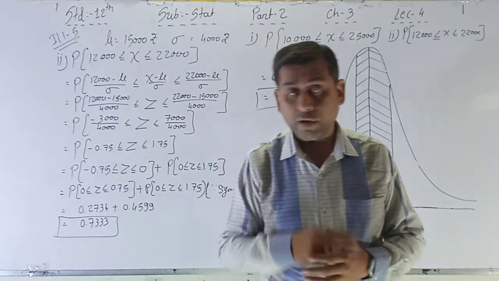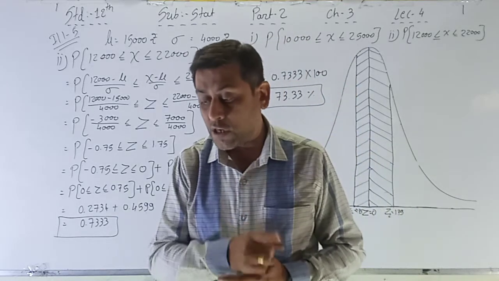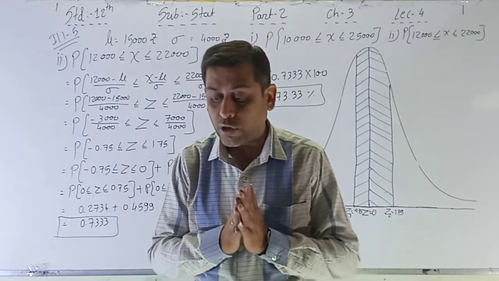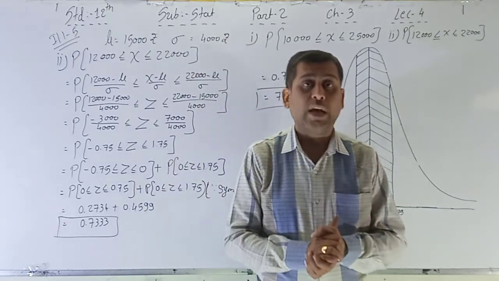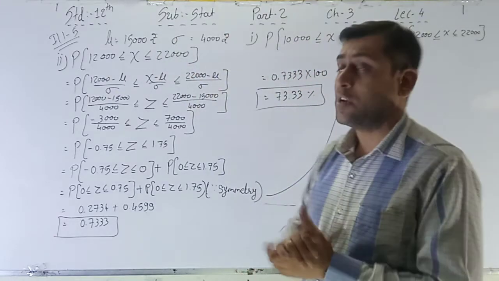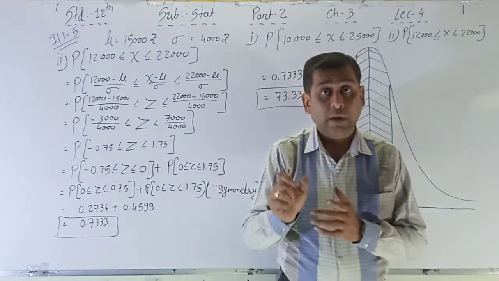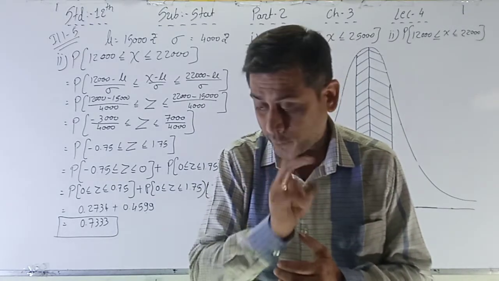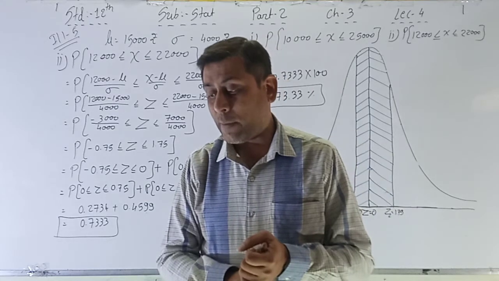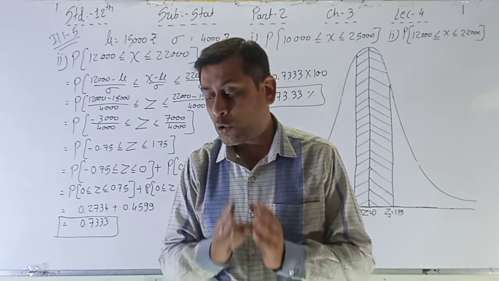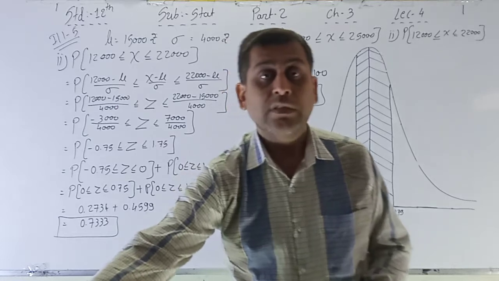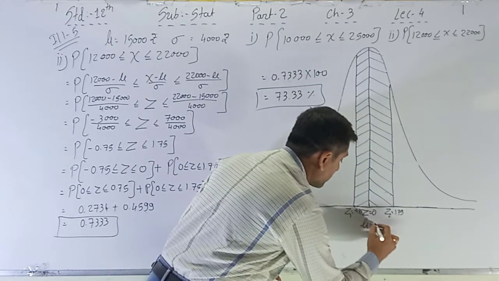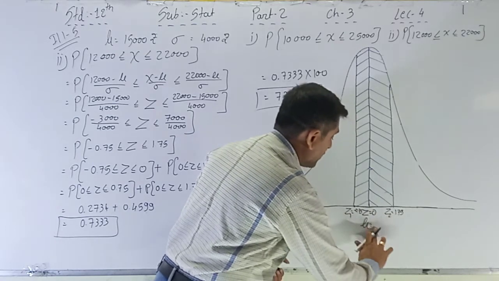See the second point again, the constants mu and sigma are the parameters of the distribution which indicate mean and standard deviation respectively. That we already know, mu is equal to mean and sigma is equal to standard deviation. But these are the parameters of the normal distribution. Now the third point, the distribution is symmetric about the mu and its skewness is always 0. See, I told you that here the value mu is equal to 15,000.